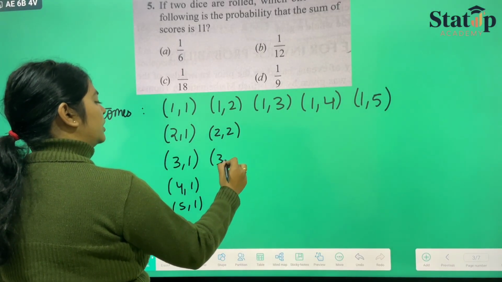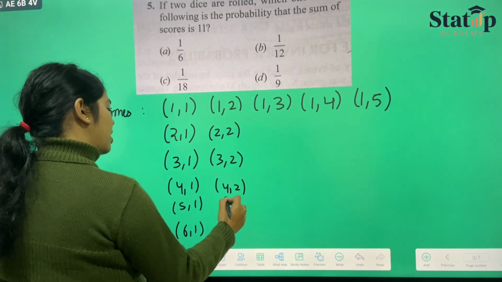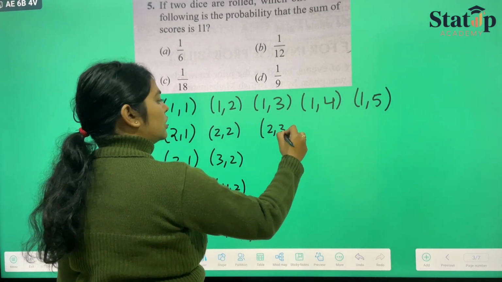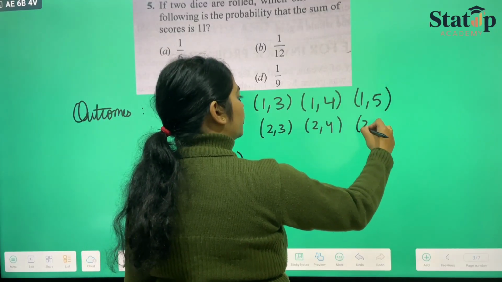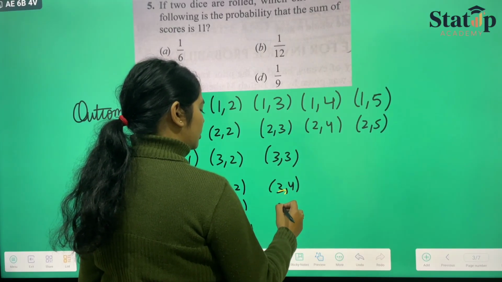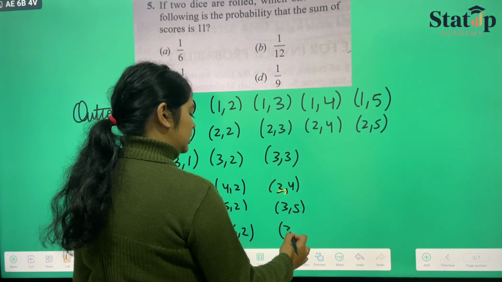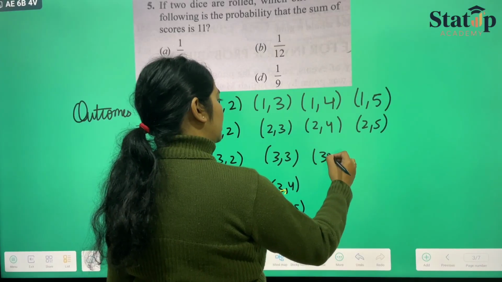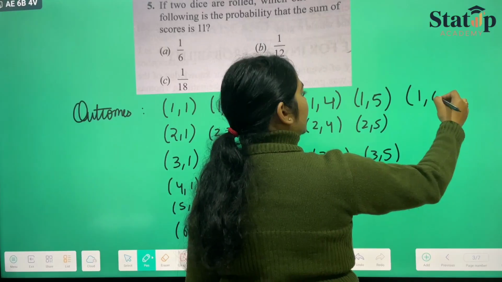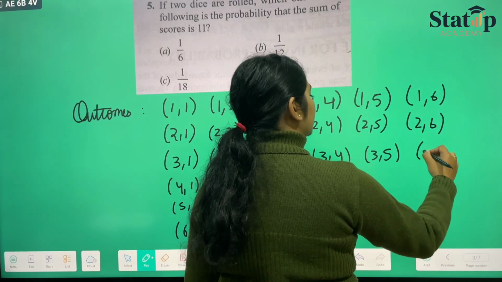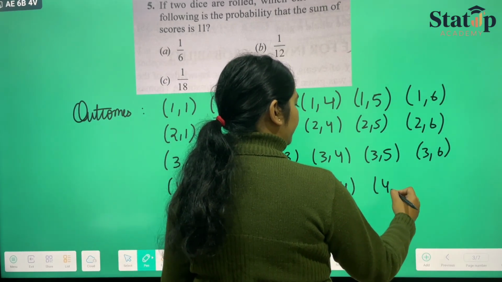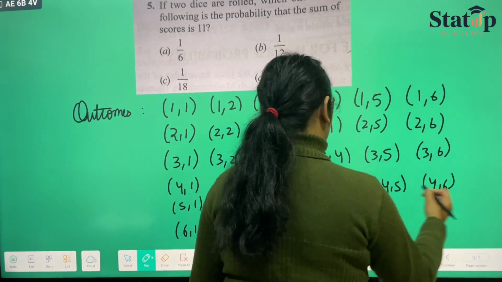2 2, 3 2, 4 2, 5 2, 6 2, 2 3, 2 4, 2 5, 3 3, 3 4, 3 5, 3 6, and one more will be there, 1 and 6, 2 and 6, 3 and 6, 4 4, 4 5, 4 6.